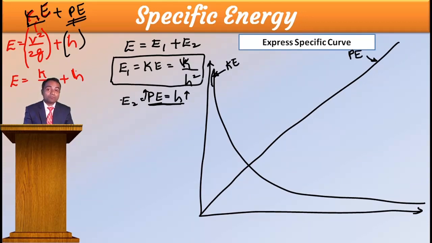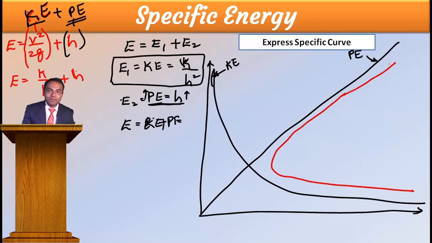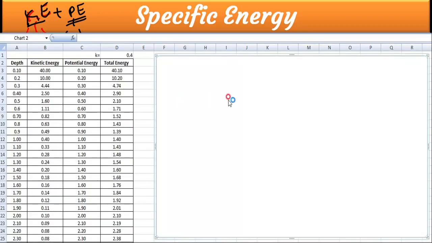Now if I draw a curve for the total energy, that is kinetic energy plus potential energy, how might it look? It will definitely look like this. Am I bluffing you people? They are saying it will come like that, like this, if I add. I will do one magic for you people. I will consider random values for H and make one Excel sheet, and then draw the graph in Excel. We will check whether Excel gives such a graph or not. See here, we will do a magic that we will get a specific energy curve.